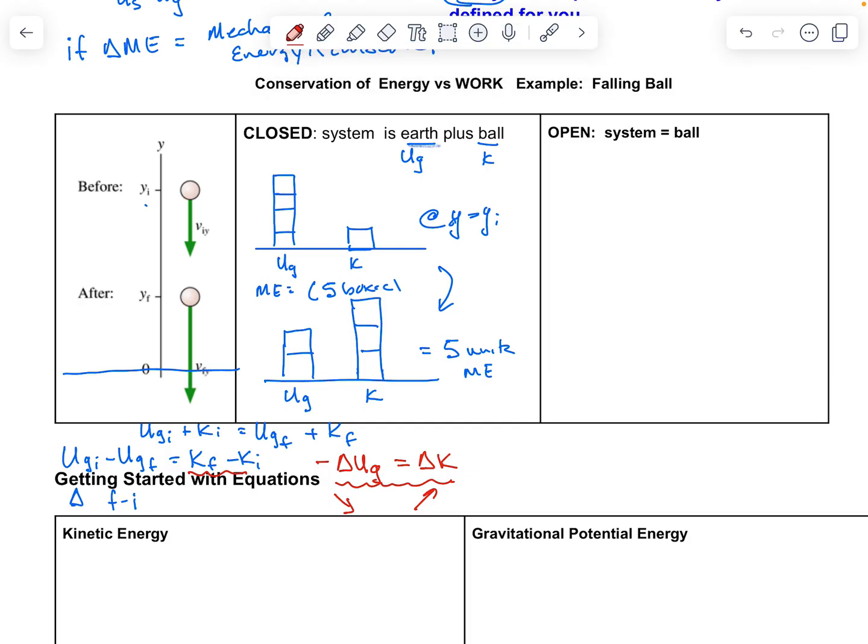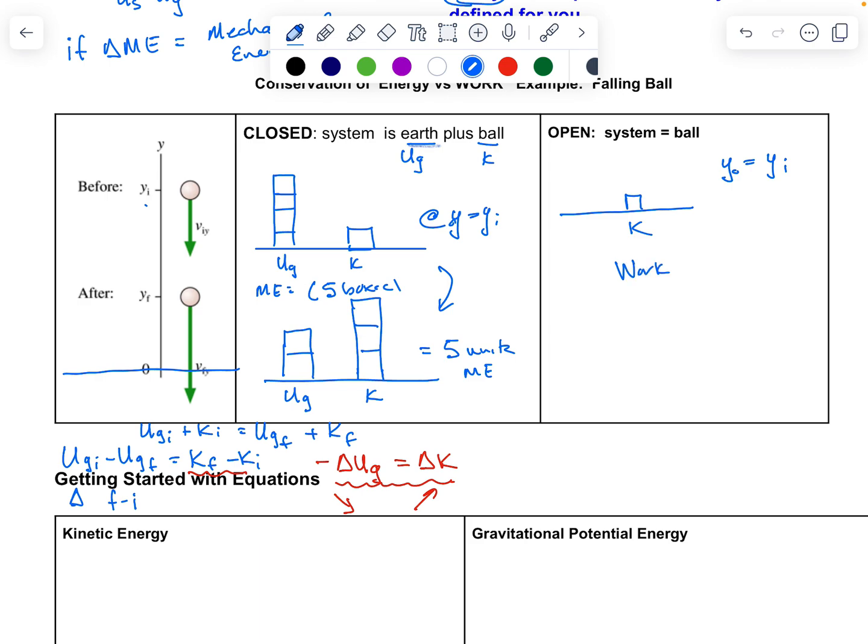All right, now if we look at the system where it is just the ball, at that same initial position, so my initial position is y initial, I'm just going to have one box of kinetic energy in my whole system. But now work is being done by an external force of gravity. So work is done by the gravitational force to add energy to the system. How much work is done by gravity? The work done by gravity is essentially going to be equal to 4 boxes of energy.